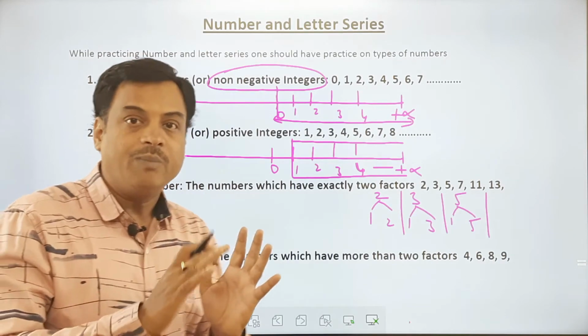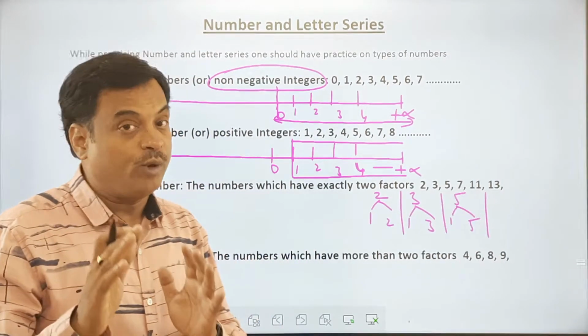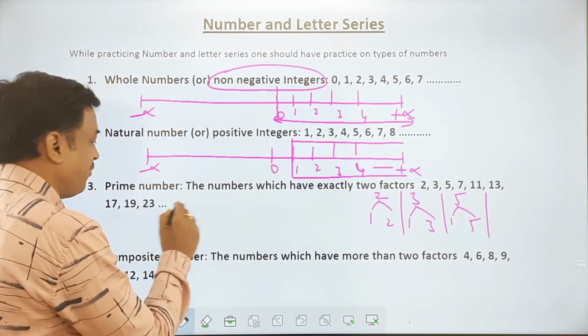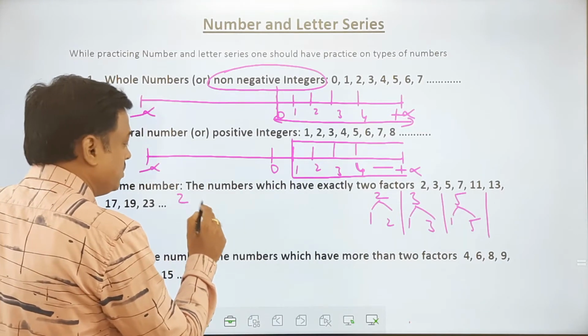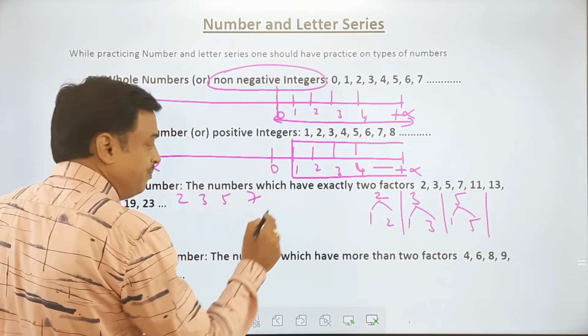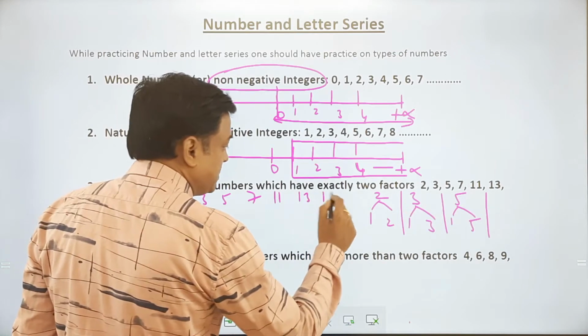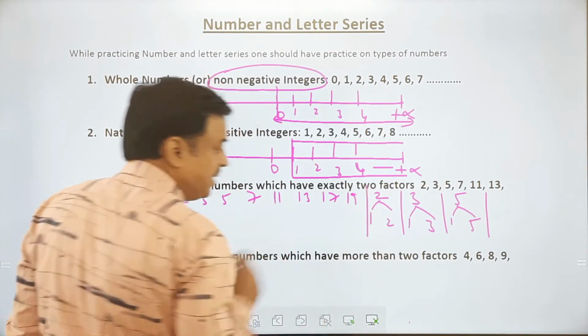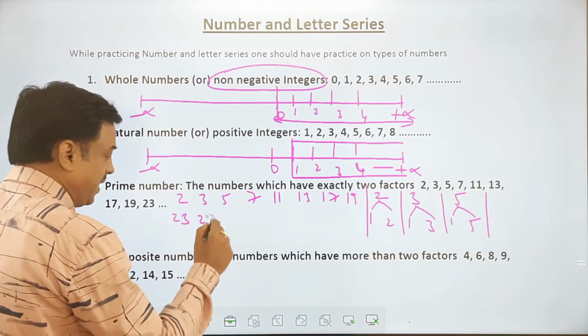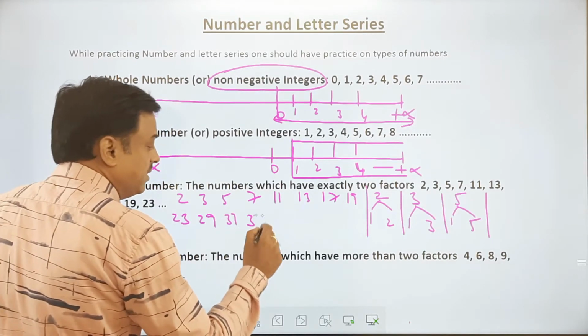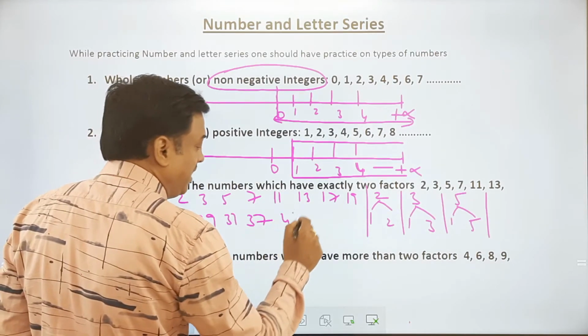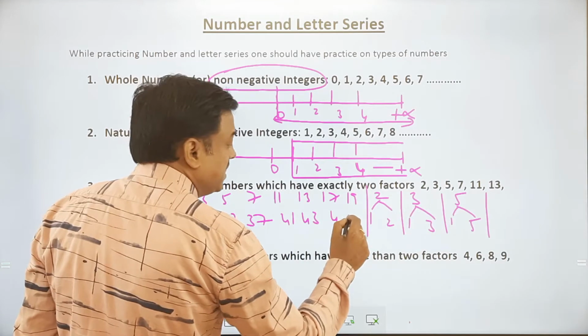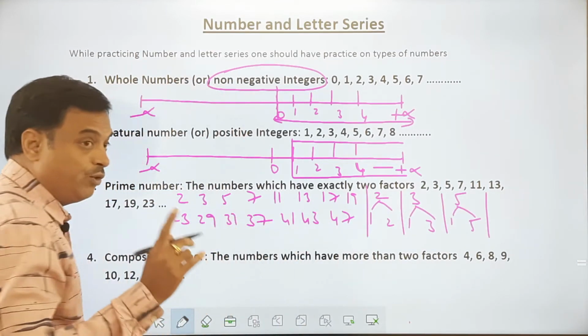If you can remember prime numbers up to 100, it will always be good. I'll give you a list of prime numbers: 2, 3, 5, 7, 11, 13, 17, 19 and then 23, 29, 31, 37, then 41, 43, 47 are the prime numbers up to 50.